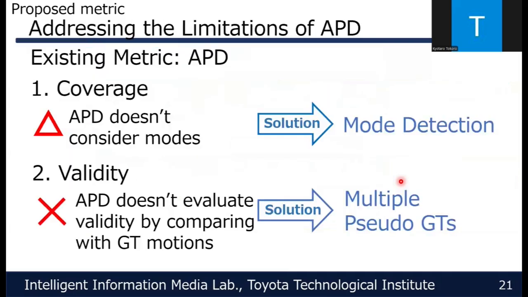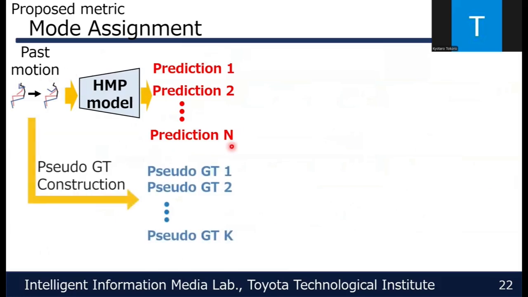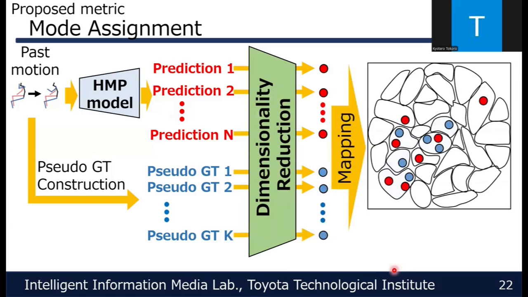Next, I explain how our proposed metric is computed using mode detection and multiple pseudo-GTs. First, given a past motion, the motion prediction model predicts multiple predictions. Next, using the method described earlier, we construct pseudo-GTs from the past motion. These predictions and pseudo-GTs are passed through dimensionality reduction and projected into the motion space, where clustering has already been performed. By mapping them into this clustered motion space, we can identify the mode of each prediction and each pseudo-ground